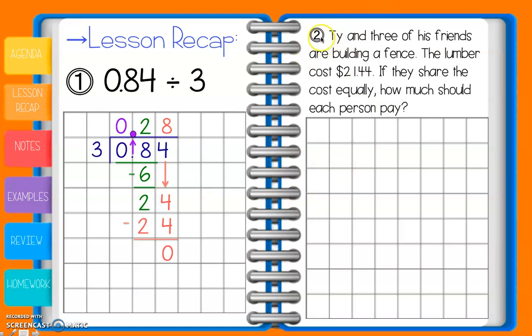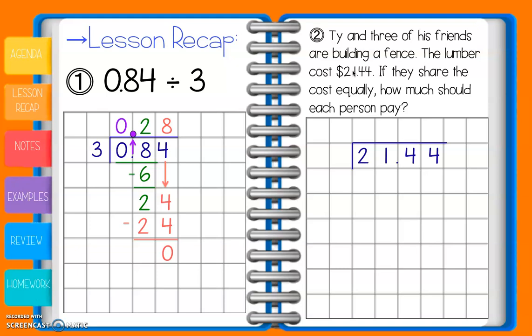Okay, so let's take a look at a real world problem, because you're going to have a few of those to work on today. It says Ty and 3 of his friends are building a fence, and the lumber cost $21.44. If they share the cost equally, so that tells us right there that we're dividing, how much should each person pay? So we're taking our $21.44, the total price there, and we're splitting it up. So that means that's going to go inside of our box. That's our dividend.